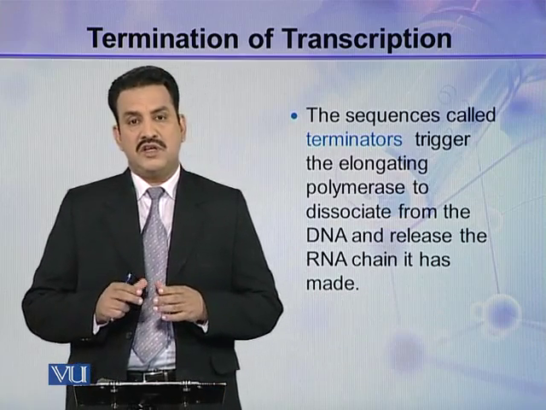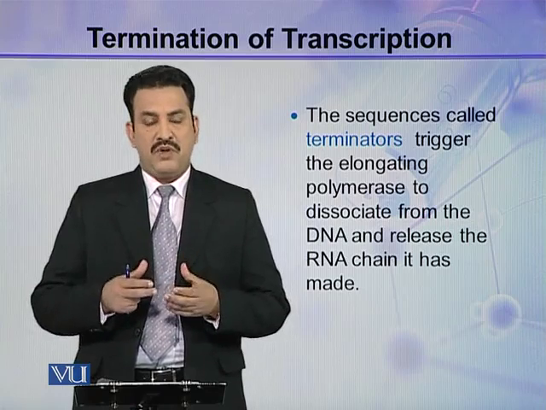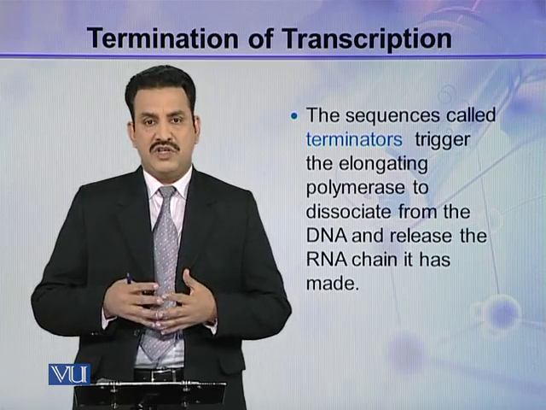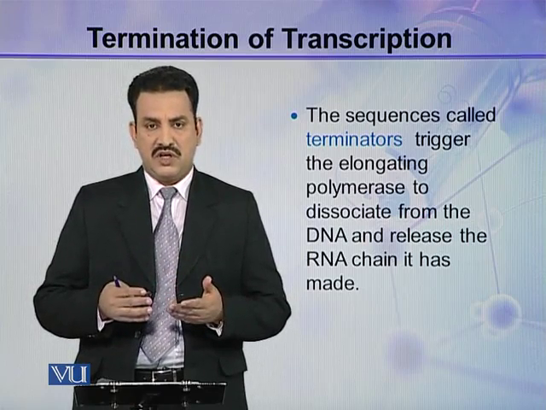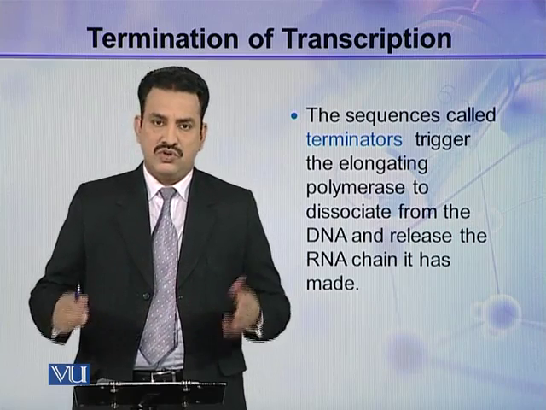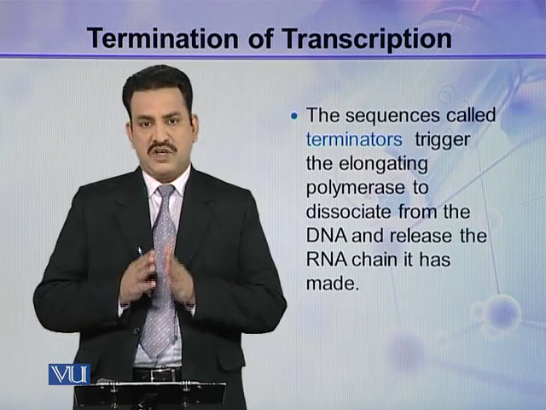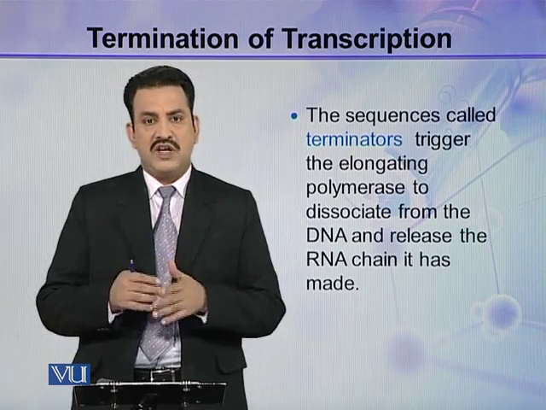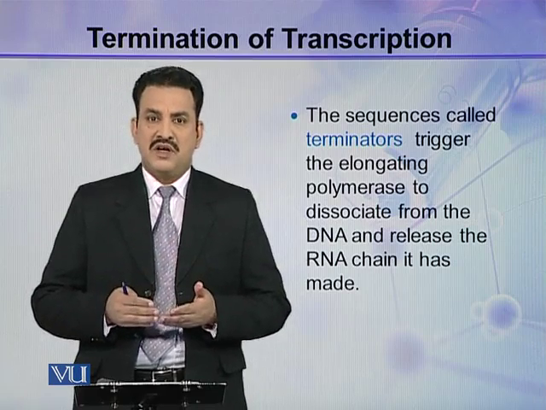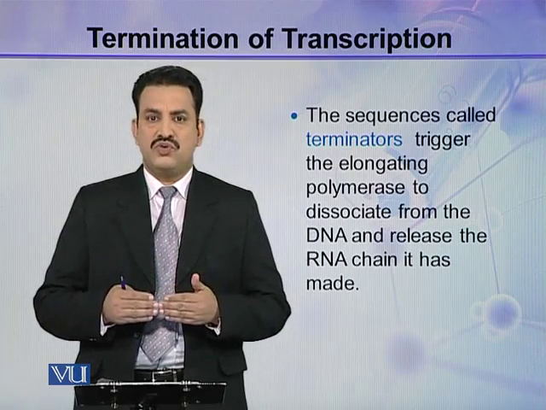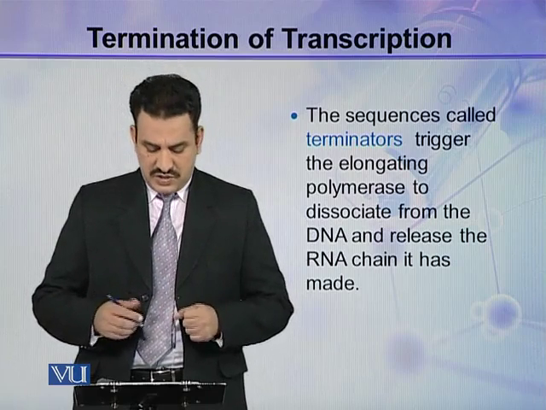So if the DNA is damaged or something else unusual happens to the DNA, the transcription normally terminates there. So this is an unusual process, but normally transcription has to be terminated at some point.